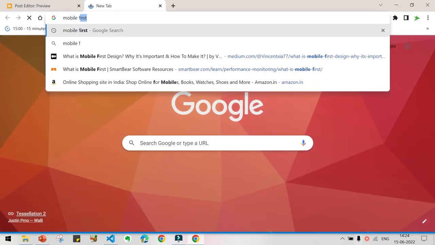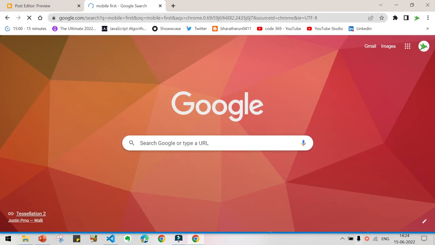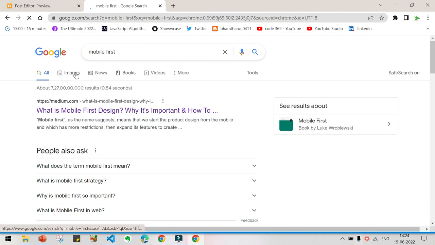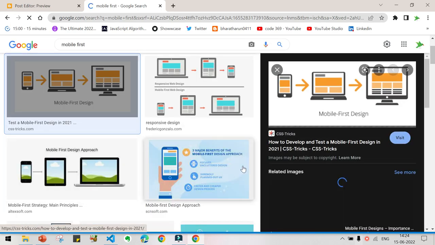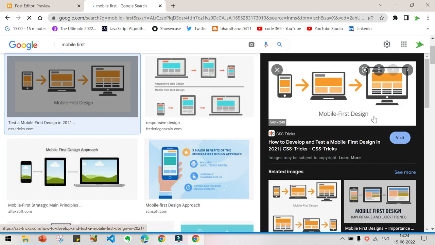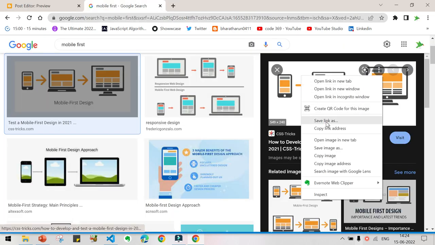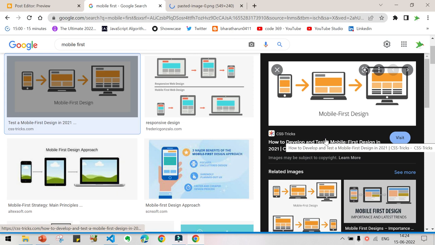Okay, for example, let us give image, search images. Okay, this is a beautiful example. Open link in a new tab. Otherwise, open image in a new tab.